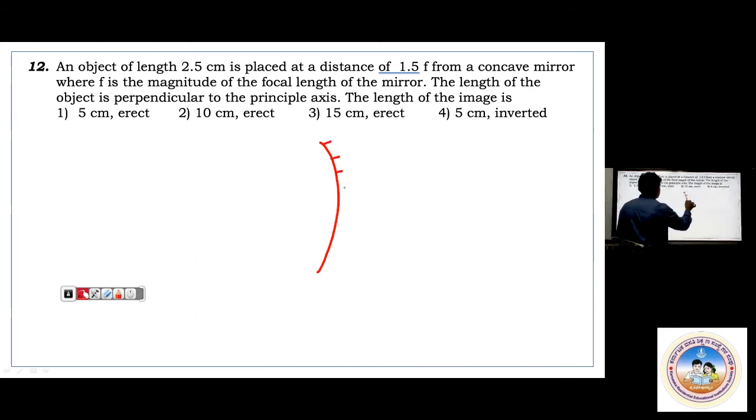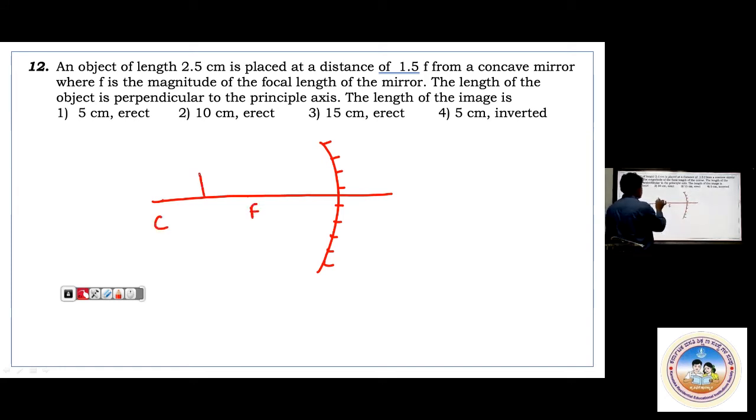Come on, by seeing the options, you can get the answer. You need not calculate here. This is F, and this is C. You are keeping an object at 1.5 times F. That means somewhere between F and C you are putting. When you are keeping an object between F and C, where do you get the image? It is a magnified image you are getting, may not be highly magnified. And what sort of image? Inverted, it must be inverted. This option is erect, so the answer must be 5 centimeter inverted. This is the answer without going for any calculations.